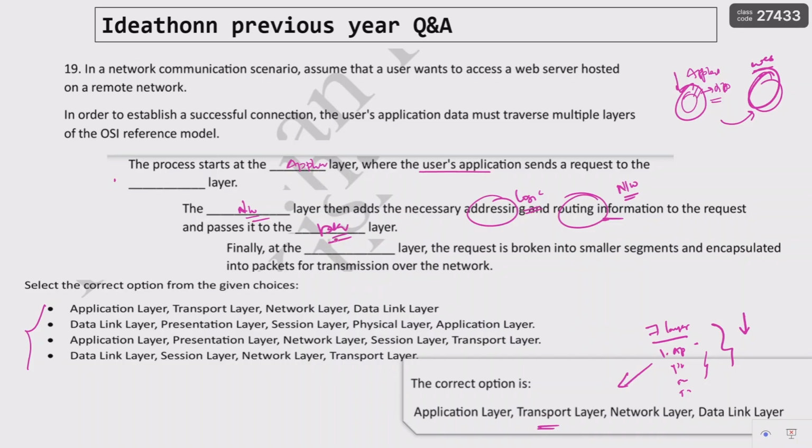Data link layer, right? So here we can straight away find that the first one, the web browser accessing, should be the application layer. This one is also application layer, so these two are incorrect operations. Next, the session layer is not required, right? So transport layer, then network layer, then data link layer is sufficient, right? So application layer first. You remember it this way. If you understand this question, you will find the answer, right?